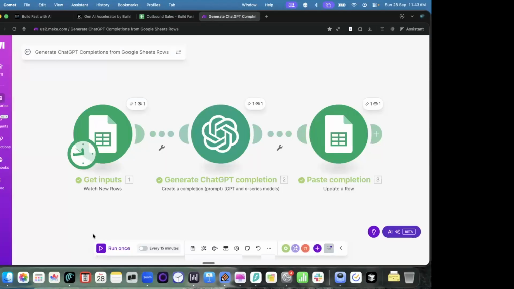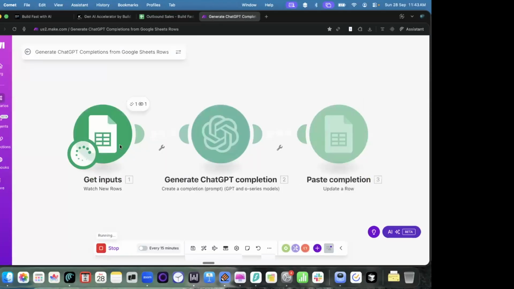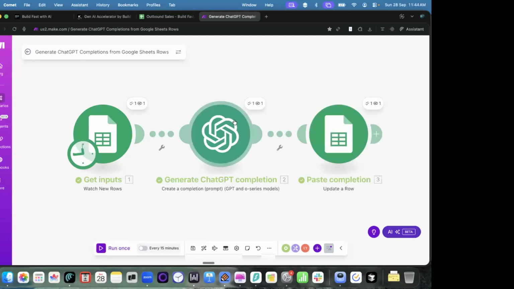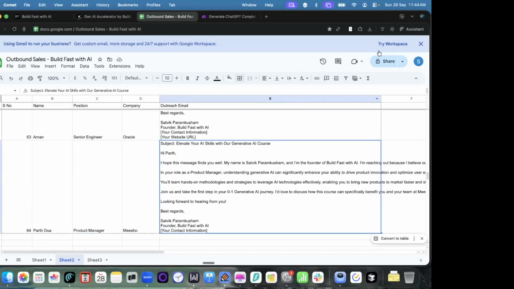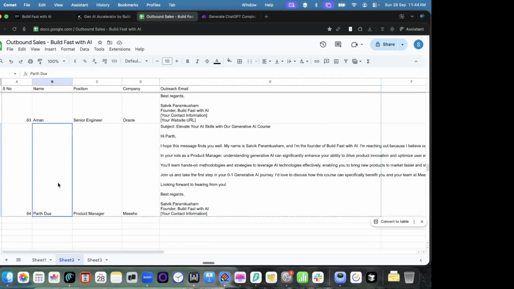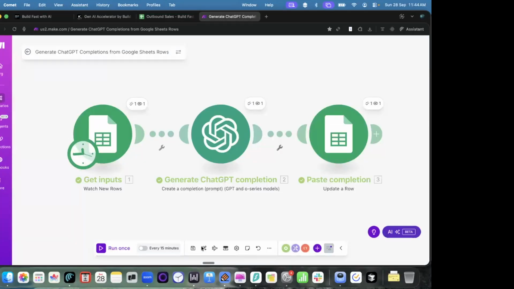So let me run this, and you can see what is happening. This is the first step. Then the second step, GPT is writing the email. Once GPT has completed writing the email and put it back into this sheet, if I go back, you can see this is what is happening. I just entered the name and now I have the full-fledged email written. So this is how simple it is to understand how it's working. These are the three steps. Now let us try to build this from scratch.